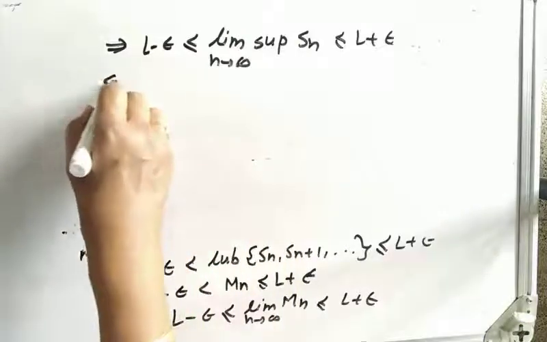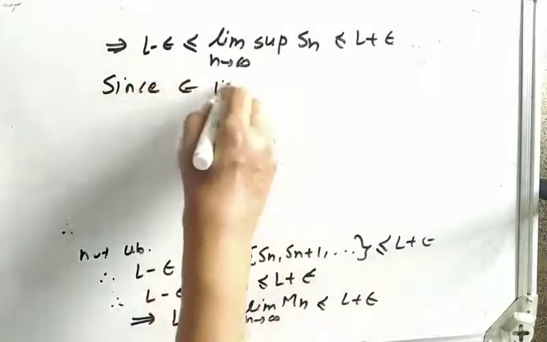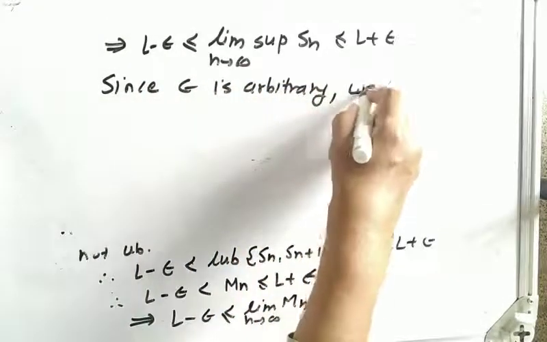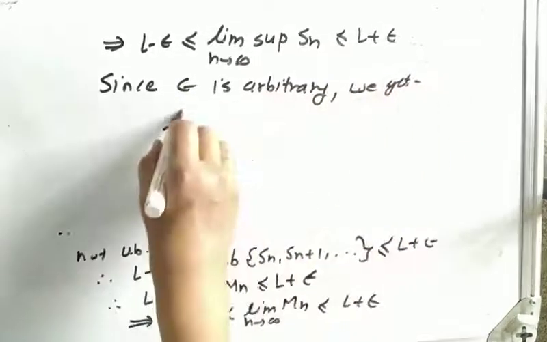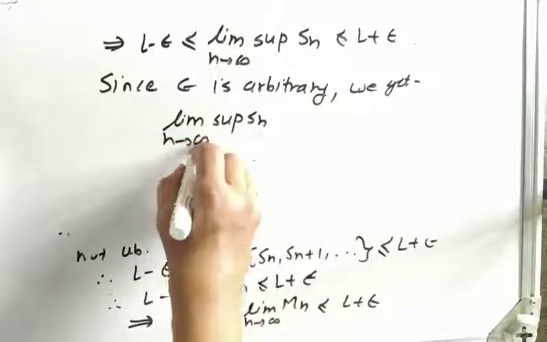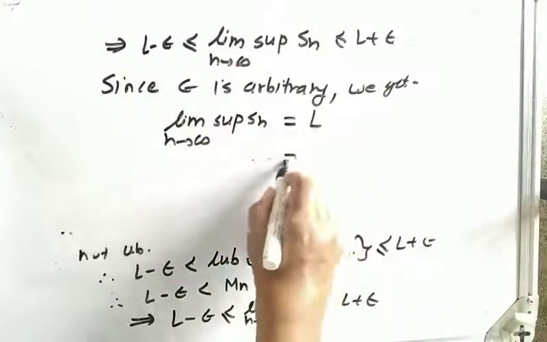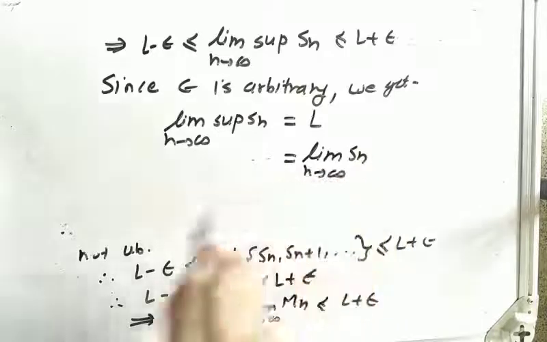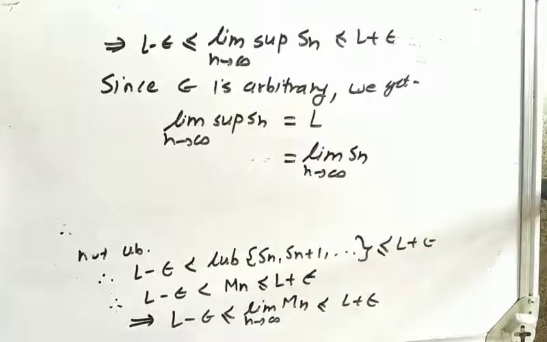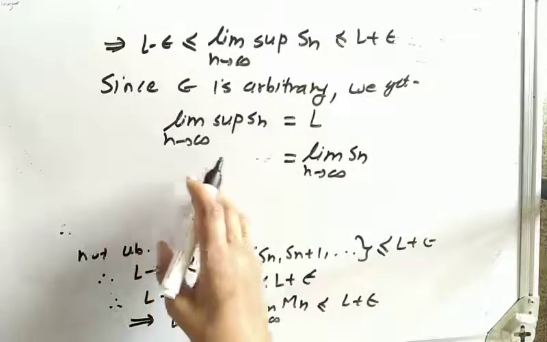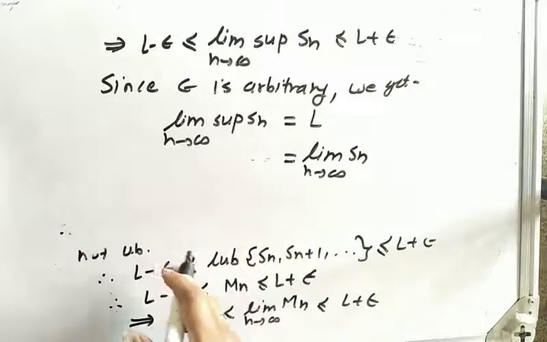Since epsilon is arbitrary, what do we get? The limit superior of Sn as n tends to infinity is equal to L. And what was our L? Our L is the limit of Sn as n tends to infinity. So now remember, if the sequence is convergent, then its limit is the same as its limit superior as well as the same as its limit inferior.